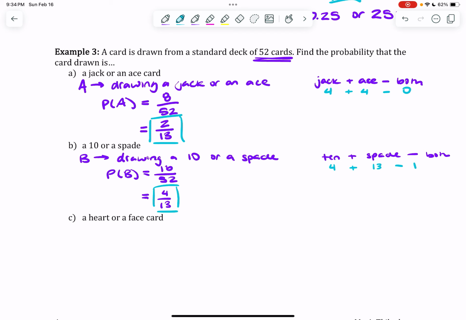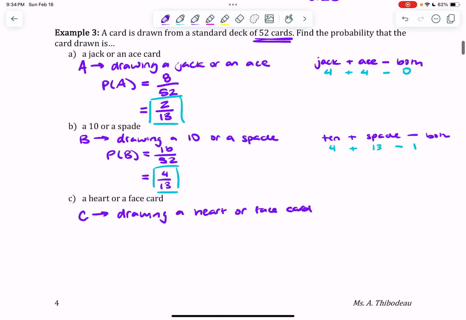I'd like you to pause the video, try the last one on your own, and welcome back. So the last one I'm going to call event C, and that's going to be drawing a heart or face card. And again, I'm kind of using that principle of inclusion and exclusion. I don't have to use it in the formal sense here, but I'm using it to help me figure out that numerator.